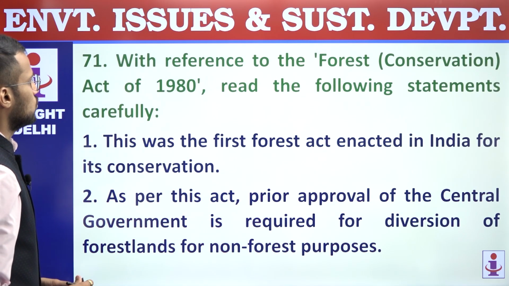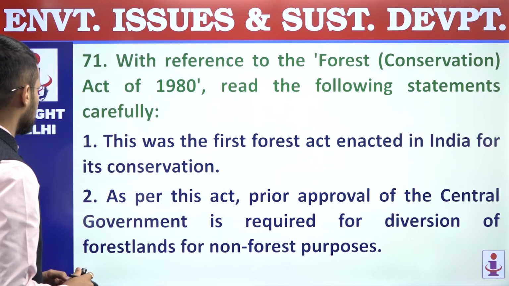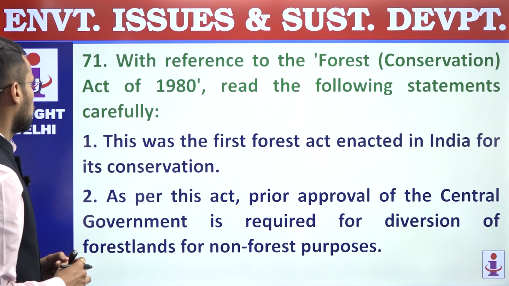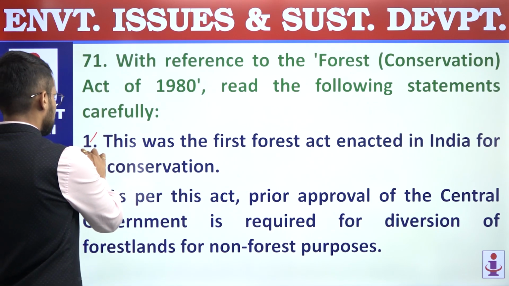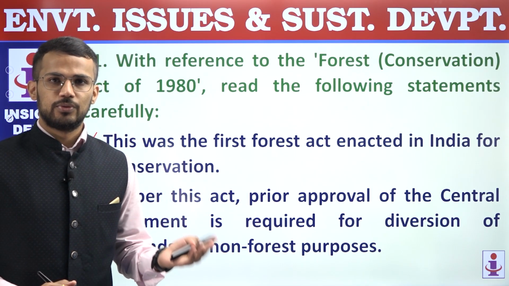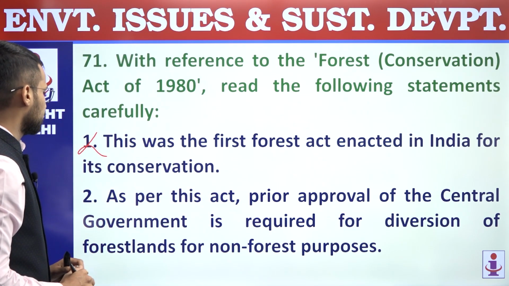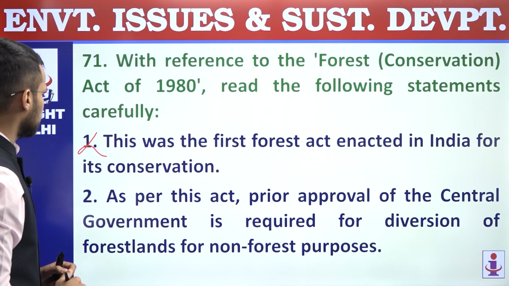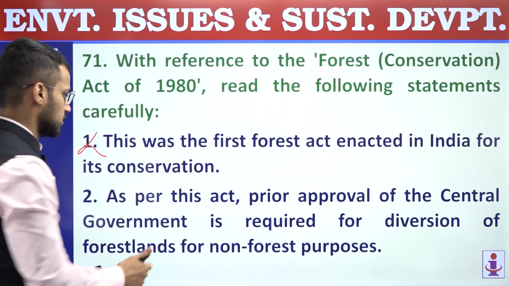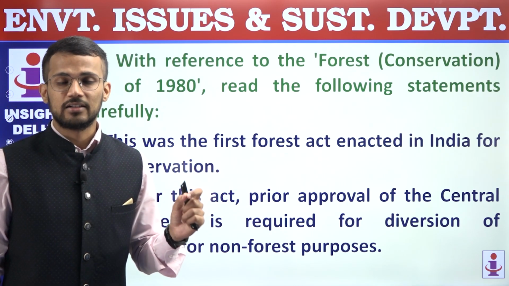71. With reference to the Forest Conservation Act of 1980, read the following statements carefully. First, this was the first Forest Act enacted in India for its conservation. Incorrect statement. FCA, Forest Conservation Act 1980, was the second act. Initially, there was the Indian Forest Act 1927. So the first statement is incorrect. Second, as per this act, prior approval of the central government is required for diversion of forest land for non-forest purpose. This is a correct statement. It's the objective of the Forest Conservation Act 1980.